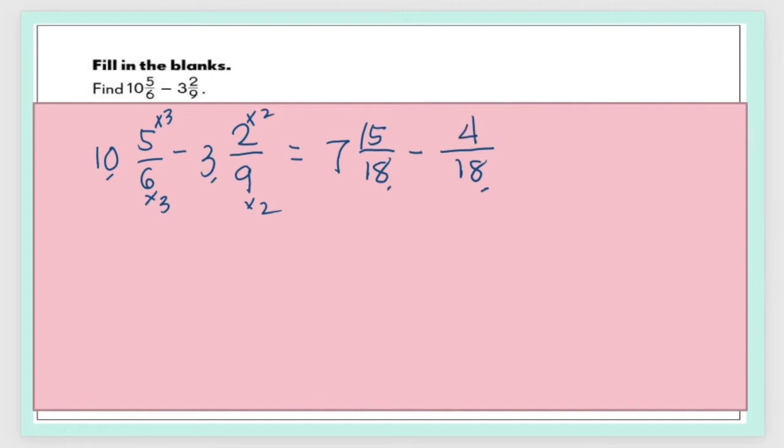What we have just done is that we actually turn them into equivalent fractions. So now we have like fractions already, and it's easier for us to subtract them. So we have a whole number here, 7. 15 minus 4 is 11 over 18. And this is the final answer.